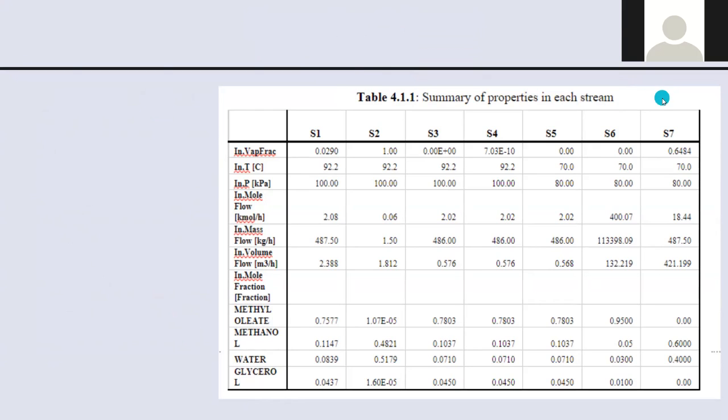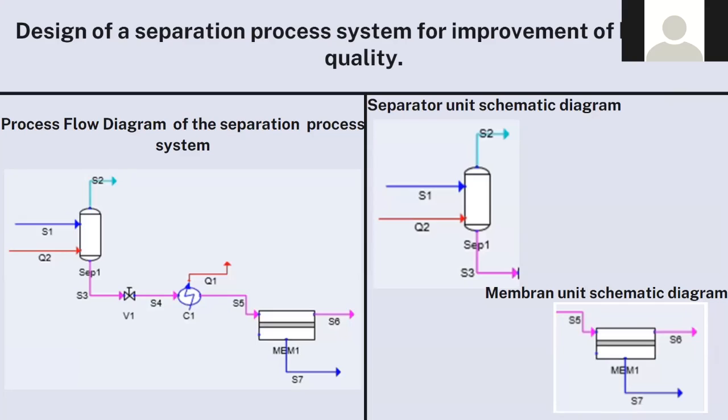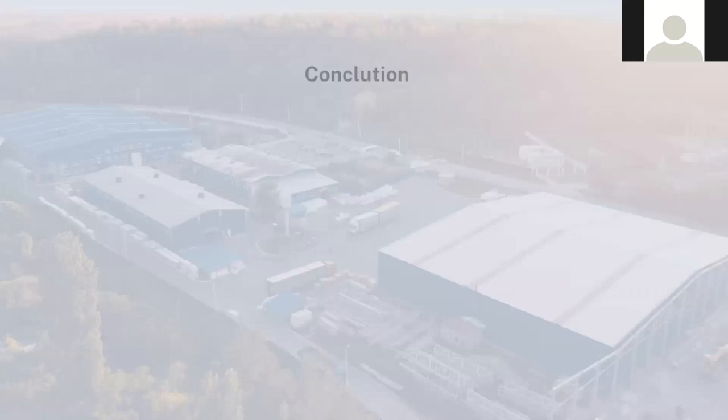And then in the next slide, we are also including the separator unit schematic diagram and the membrane unit schematic diagram. And this one is the process flow diagram of the separation process system.